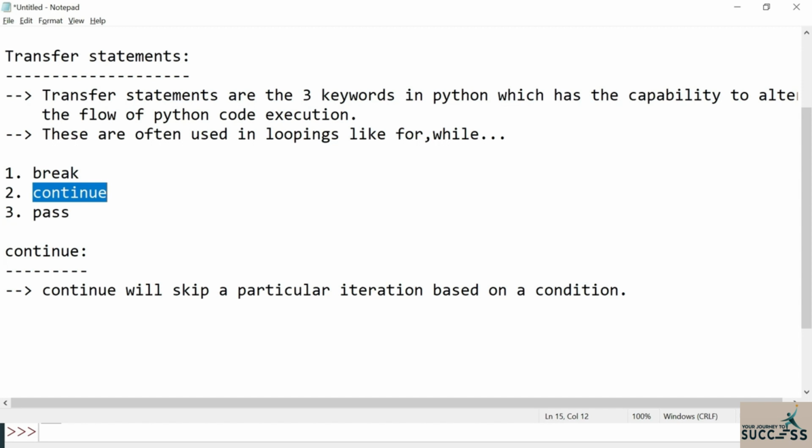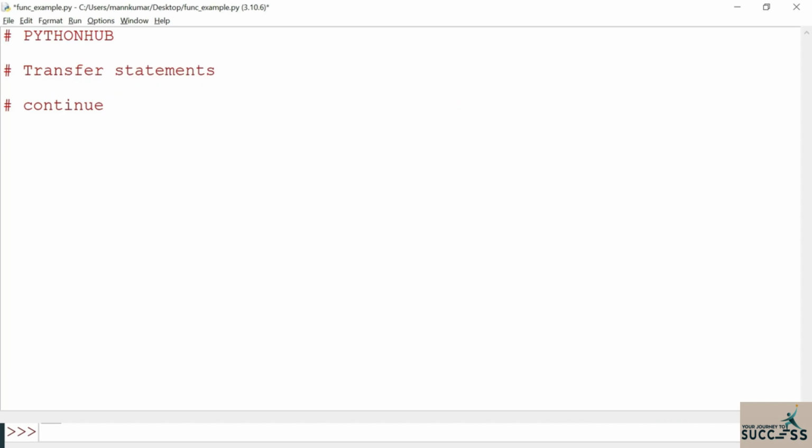Let me explain this continue with one or two examples so that we can understand it better. Let me move to the IDLE now. So now we are discussing continue, right? Let me write a code. Write a program to print numbers from 1 to 10.